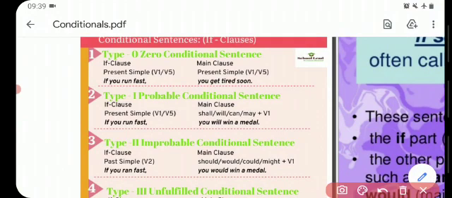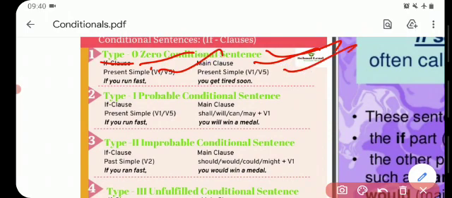So the first one is the zero type conditional. Type 0 conditional sentences: if clause plus main clause. The structure will be simple present plus simple present tense. If you run fast, you get tired soon. So this is a general truth or scientific truth, and it consists of zero conditionals.